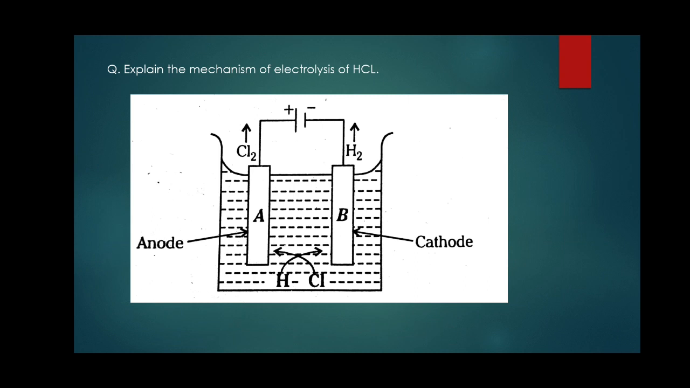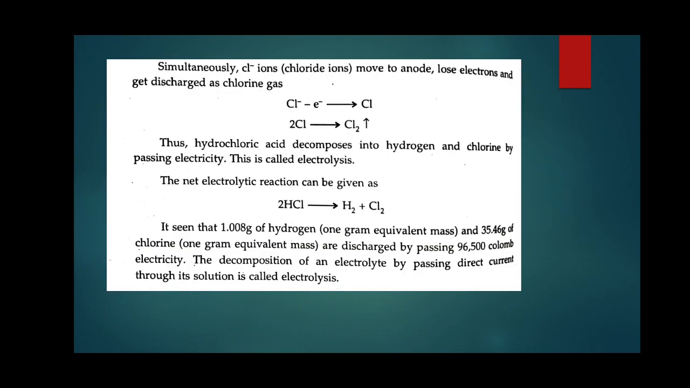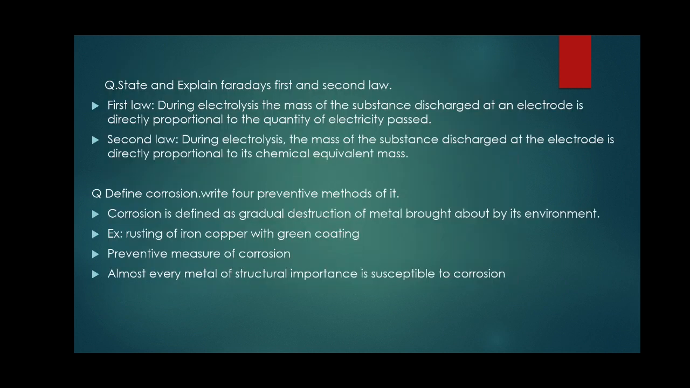Chlorine is liberated at the anode. Thus hydrochloric acid decomposes into hydrogen and chlorine by passing the electric current. This is called electrolysis. Now the reaction should be balanced. So HCl is going to split into a hydrogen molecule plus a chlorine molecule. So on the left hand side you have to add 2 to balance this equation. Hence this completes this question.